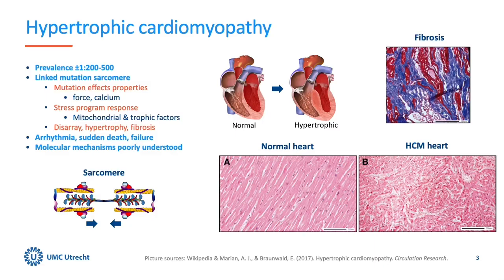Hypertrophic cardiomyopathy is a heart disease caused by single mutations in the sarcomere, the protein structure that is responsible for contractions of the heart. The disease affects around 1 in 350 people. The defective contractile machinery can cause a stress response which leads to a swollen heart muscle. At the cellular level, cells can show disarray, increased cell size, and scar formation, also called fibrosis. This can lead to serious symptoms such as heart rhythm defects, severe heart failure, or sudden death.